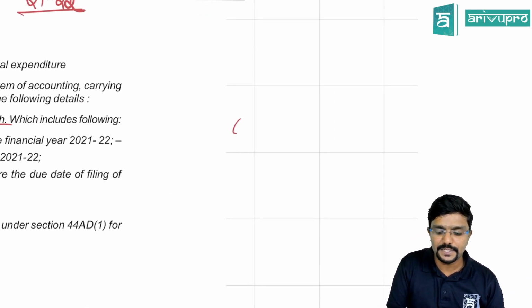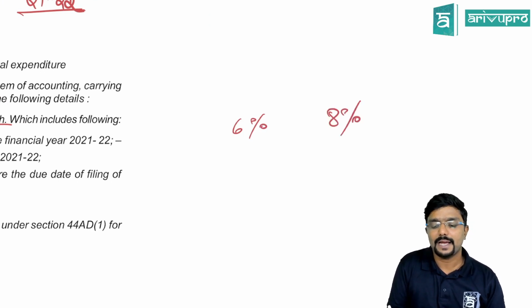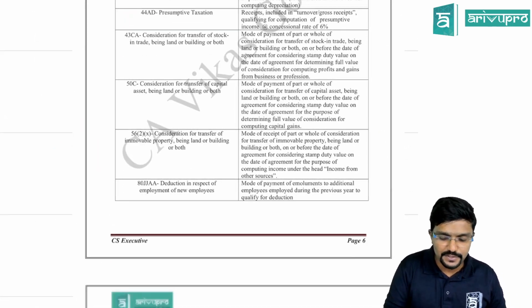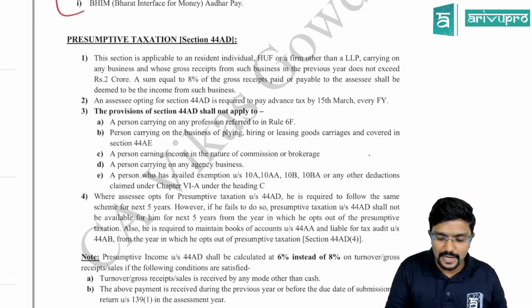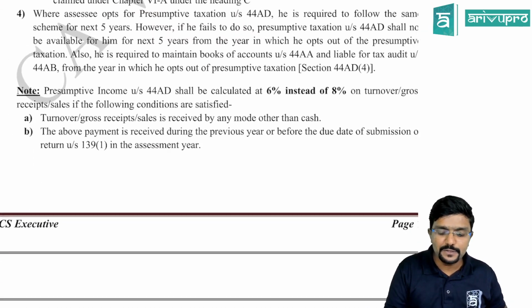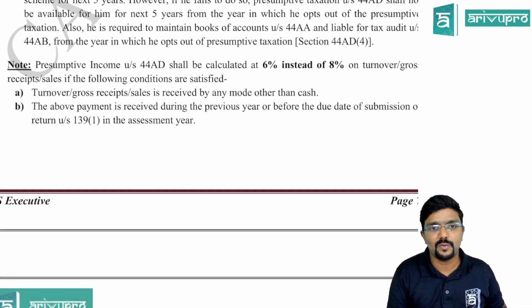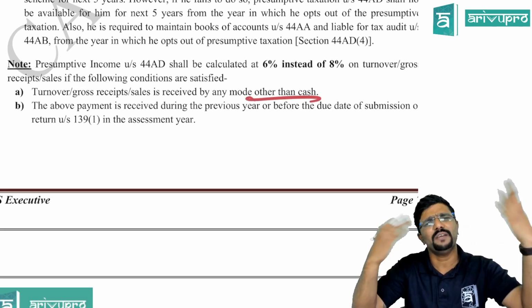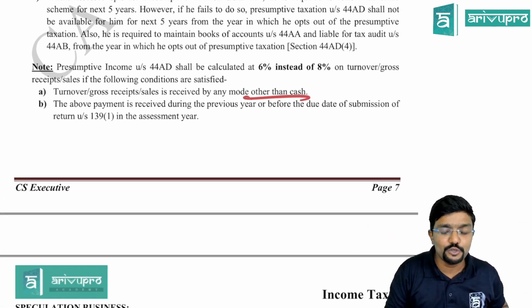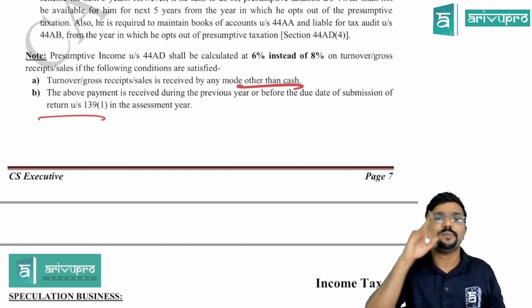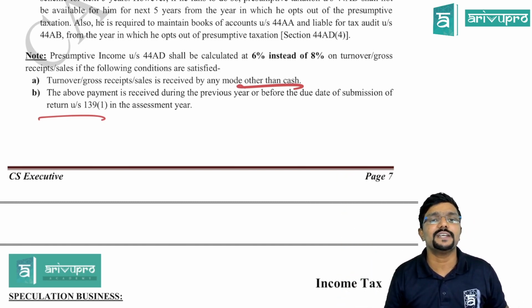See, there are two rates, 6% and 8%. Actually, the presumptive income is 8%. But if two conditions are satisfied, then it is 6%. Sir, what are those conditions? It is given under section 44 AD only. I will repeat once again. The presumptive income under section 44 AD is 8%, but it is reduced to 6% if you satisfy the following condition. Turnover or gross receipts should be received by any mode other than cash, and it should be received before the due date of filing the return of income. Sir, what if it is received in cash? 8%. Sir, what if it is received after the due date of filing the return of income? 8%.